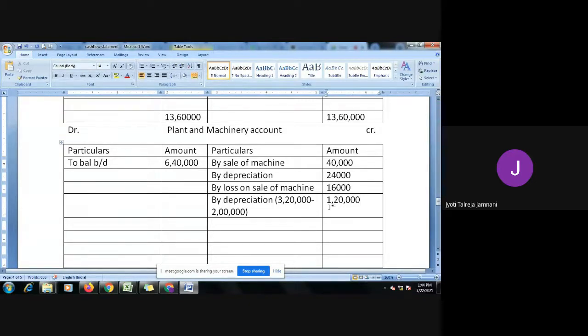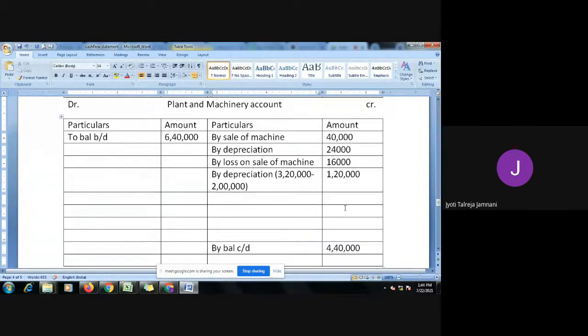You cannot take this full 3 lakh 20. It is accumulated. Accumulated means each year's depreciation goes on getting added, and they have given you the total depreciation. So this 1 lakh 20 is the depreciation for this year. Till here, any doubts? Anybody?